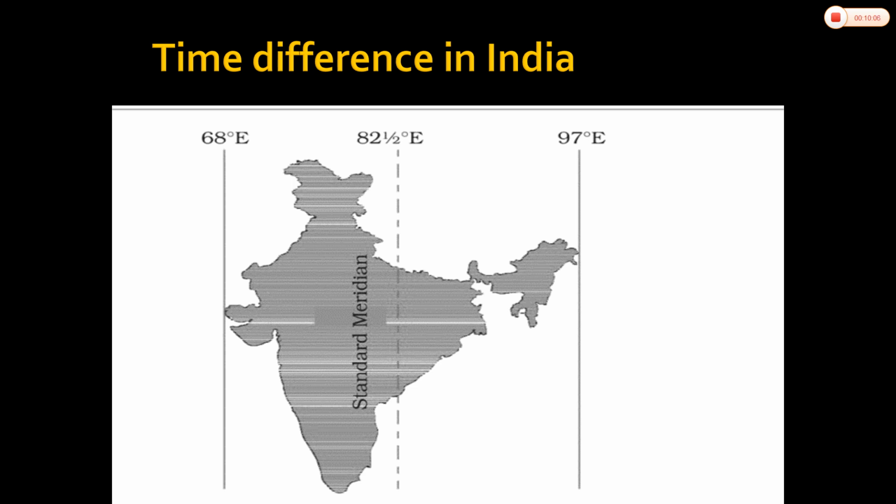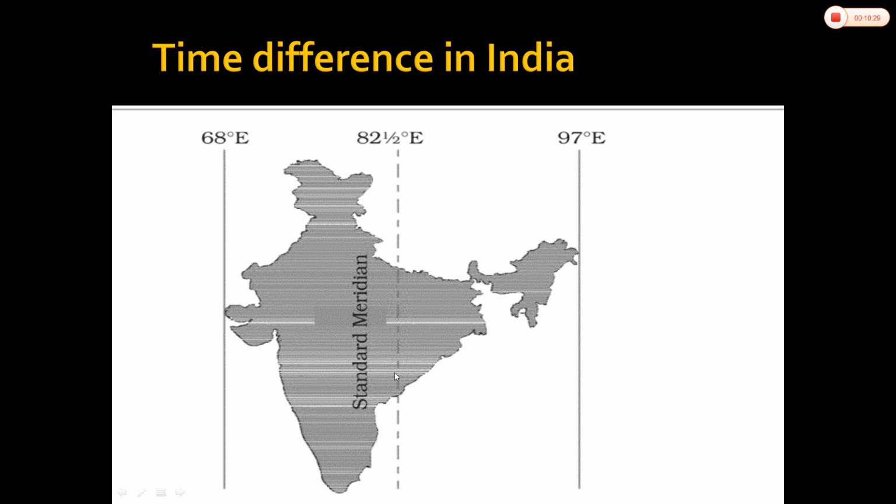The local time at this meridian is taken as the standard time for the whole country, and everywhere in the country we follow the same time as the local time of the standard meridian, or 82 and a half degrees east.